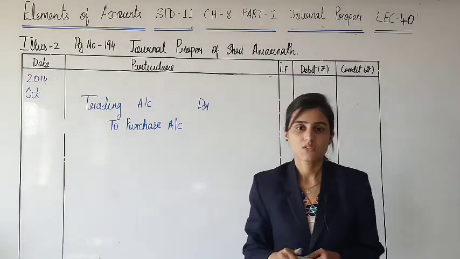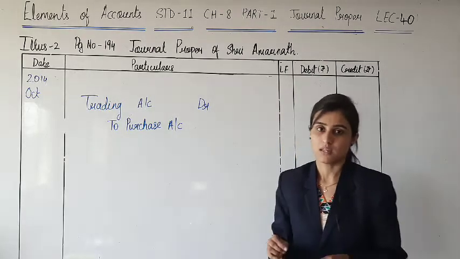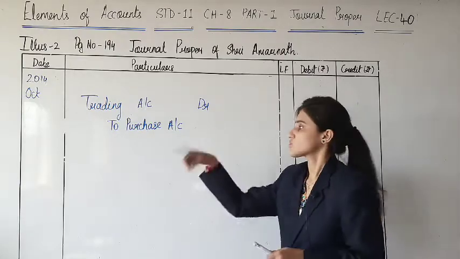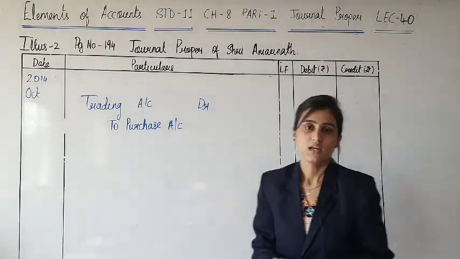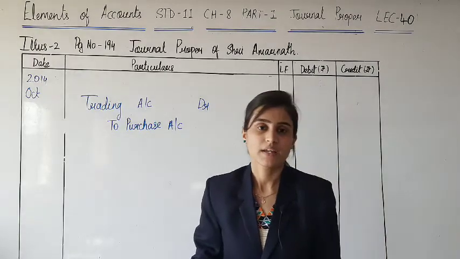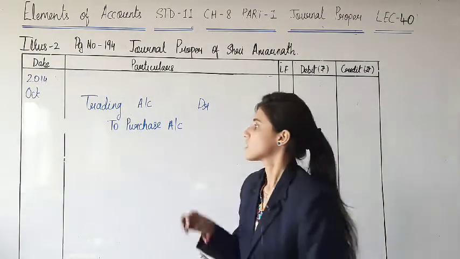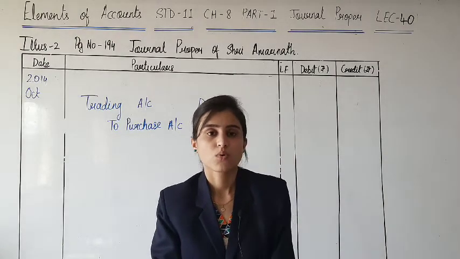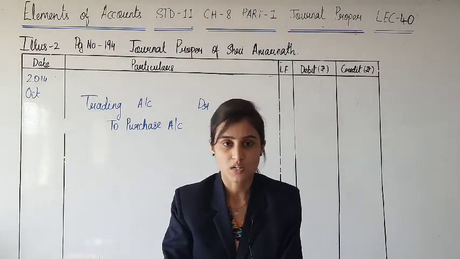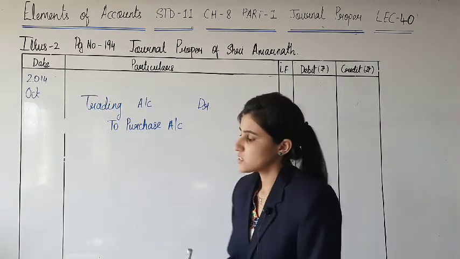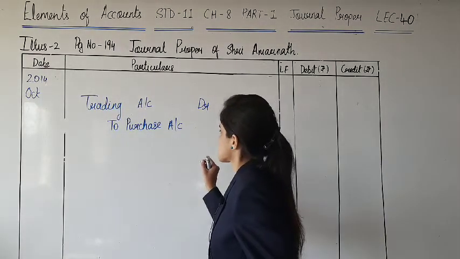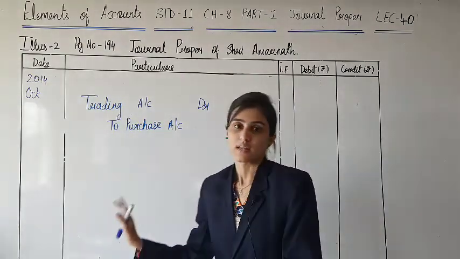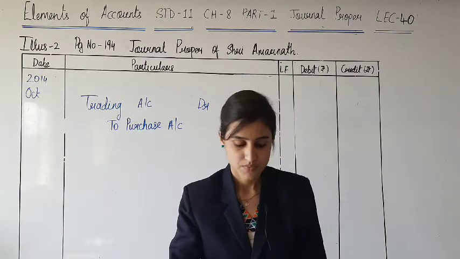The basic balance of purchase account is debit balance. And when you have to close its account, you have to credit it. Yes, this is the logic to be applied in each and every case of closing entries. Whichever account you have to close, you have to give its reverse effect. I repeat again and again, the basic balance of purchase is debit. It is to be closed and hence it has been credited. Alright. Next.